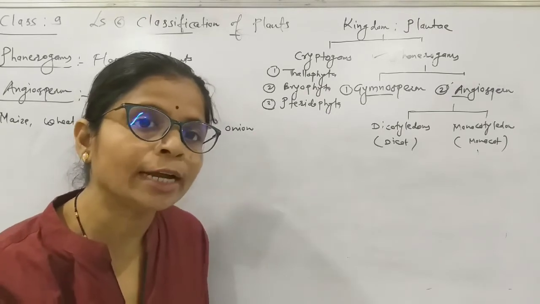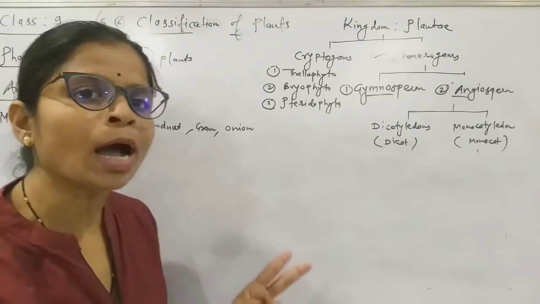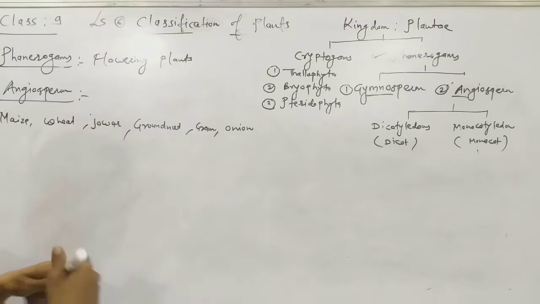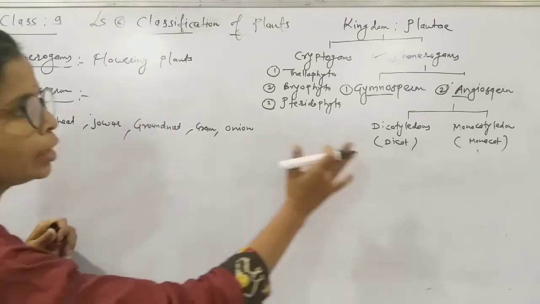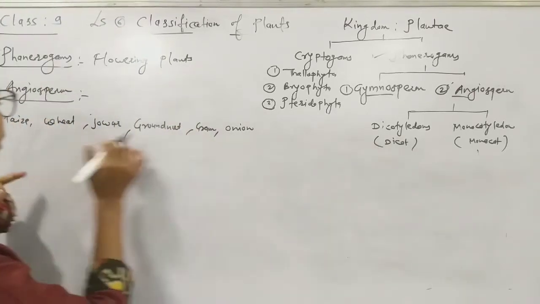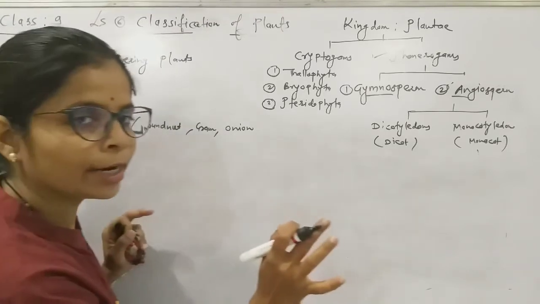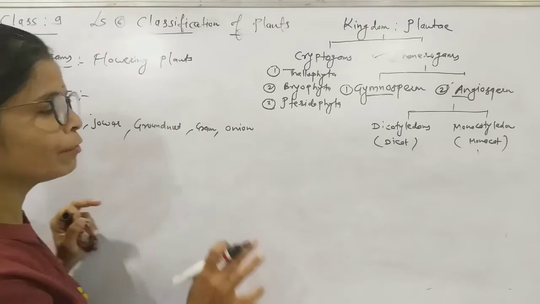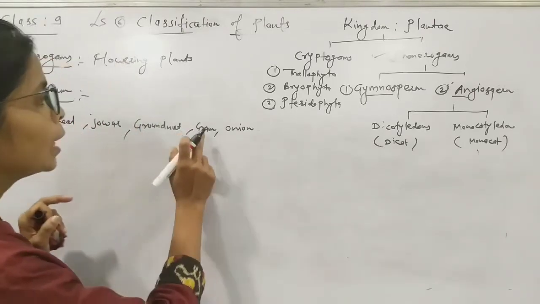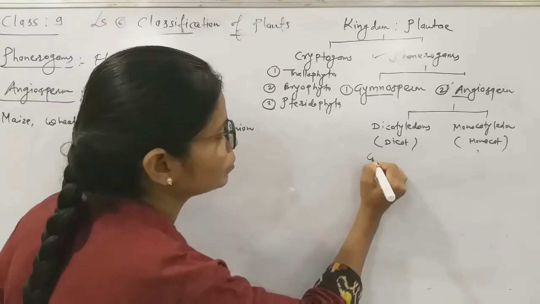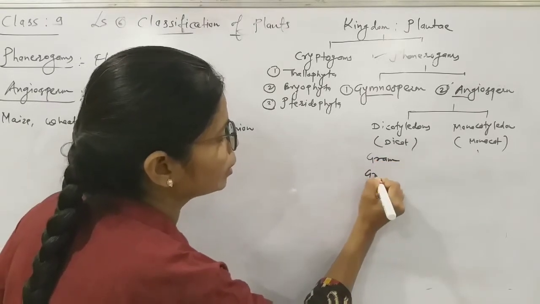After that, try to make two halves of these seeds. Now see which seeds divide into two halves. Maize can't divide, wheat can't divide, jowar will not divide, gram will divide, groundnut will divide.